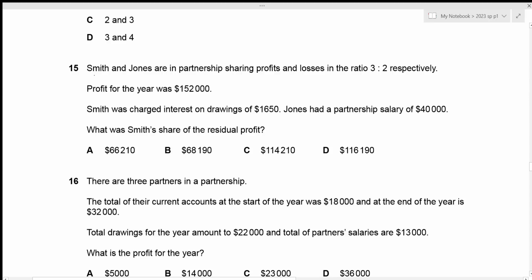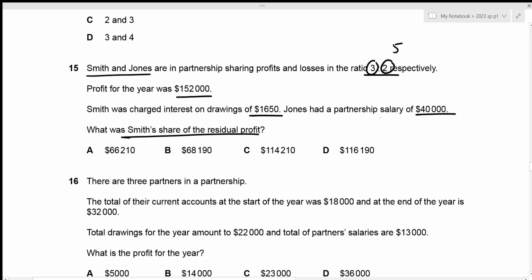Smith and Jones are in partnership, sharing profits and losses in the ratio 3:2 respectively, which means that out of 5 parts, 3 parts belongs to Smith and 2 parts belongs to Jones. Then profit for the year was 152,000. Smith was charged interest on drawings of 1,650 and Jones had a partnership salary of 40,000. We need to figure out Smith's share of the residual profit.